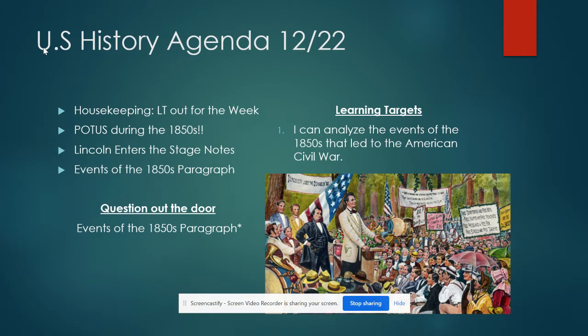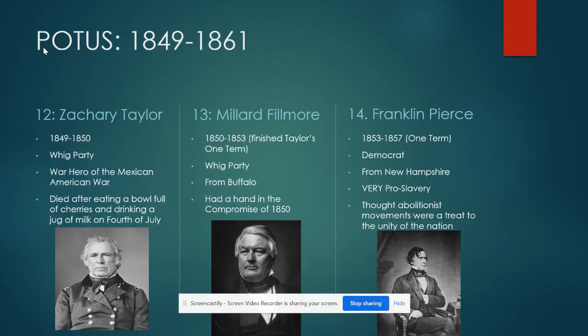Here's who we have as president during this time. So, Zachary Taylor is president in 1849, and he only makes it to 1850. Whoa, what does that tell us? That means he either got kicked out of office or he died.